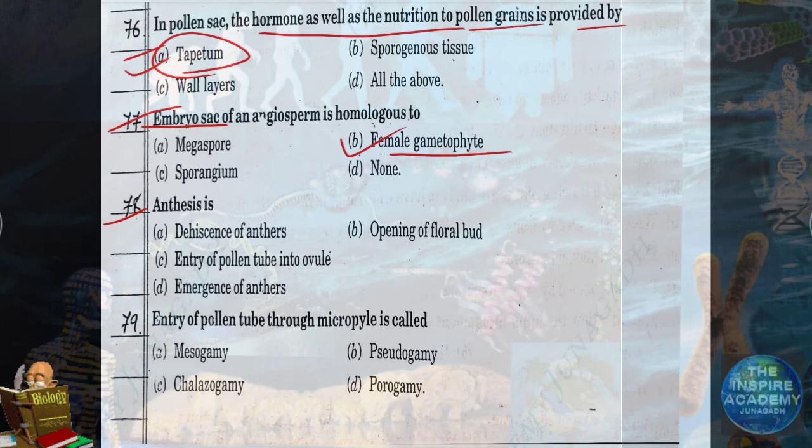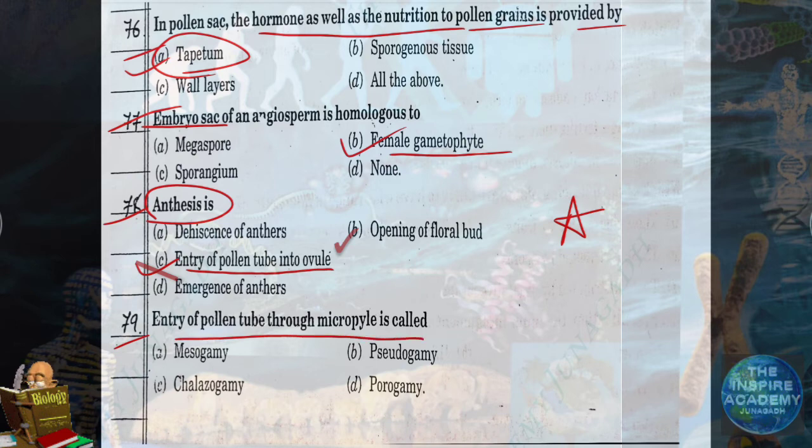Anthesis is. Question number 79. Entry of pollen tube through micropyle is called porogamy.